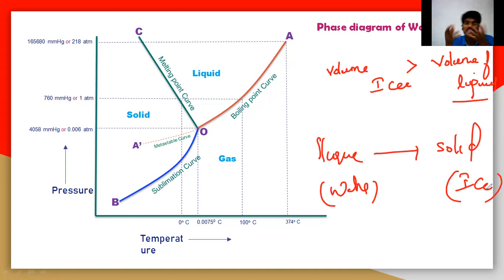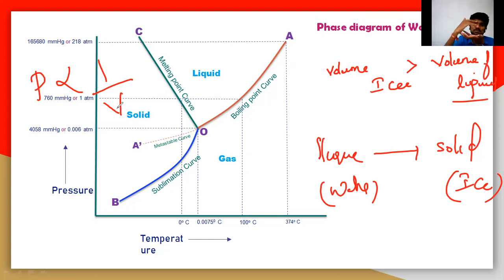This is due to hydrogen bonding. In detail, I will explain in the next session. But you have to understand one thing during the process of freezing. I will also explain here. See here, generally when you increase the pressure, the volume must decrease. If you take a piston and increase the pressure, if you compress the liquid, definitely the volume must decrease.